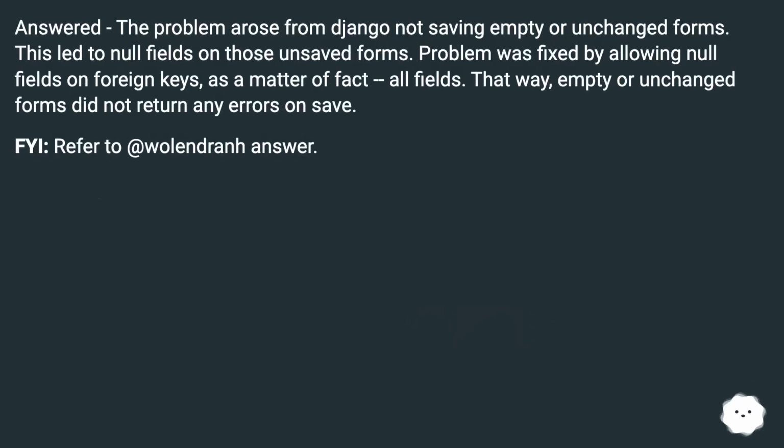Answered: the problem arose from Django not saving empty or unchanged forms. This led to null fields on those unsaved forms. The problem was fixed by allowing null fields on foreign keys, as a matter of fact, all fields. That way, empty or unchanged forms did not return any errors on save. FYI, refer to Wollendran's answer.